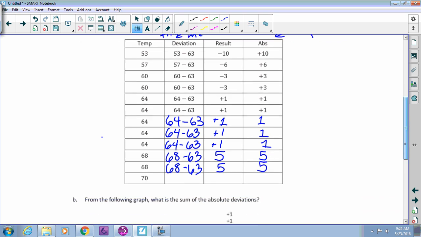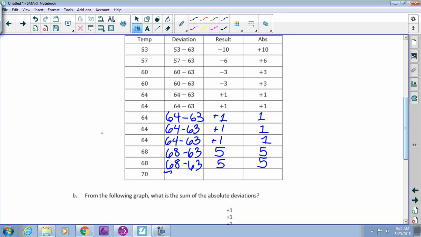All right, the last one, we have 70. So 70 minus 63. Let's subtract those. What do you get when you subtract 63 from 70? 13. No. Seven, yeah.